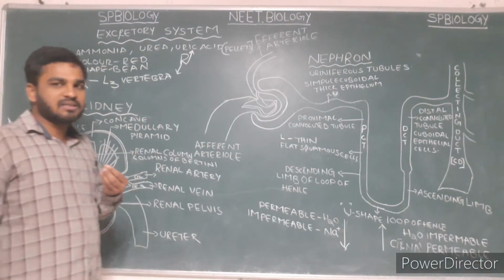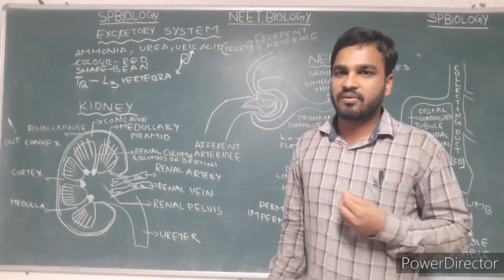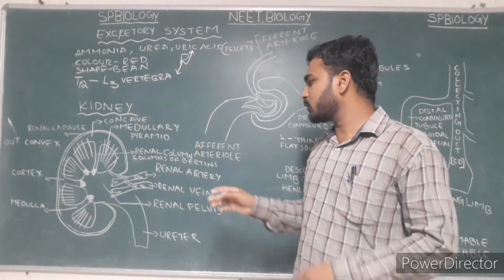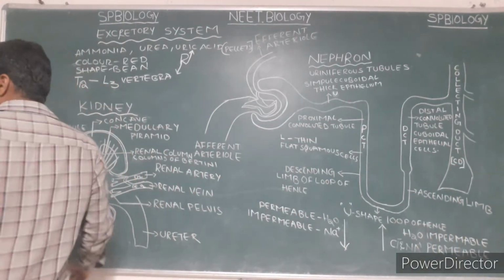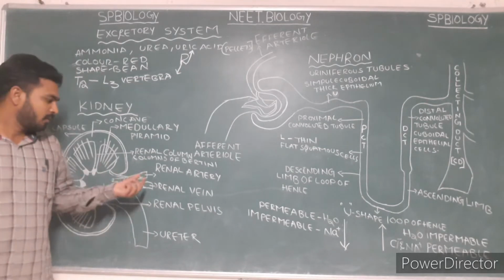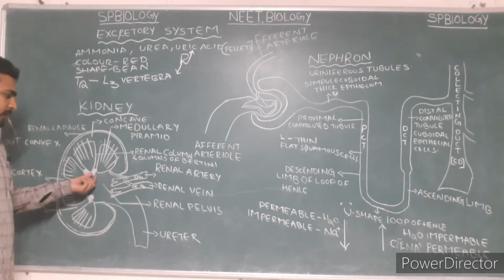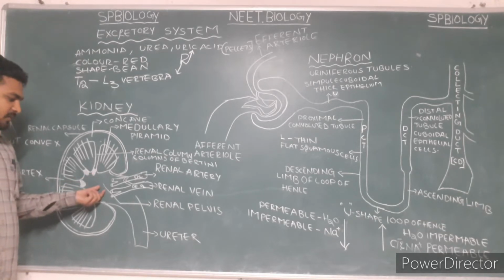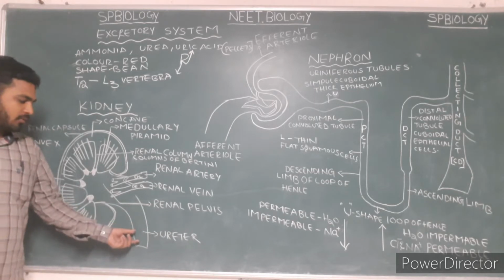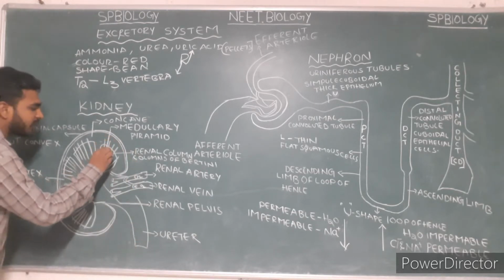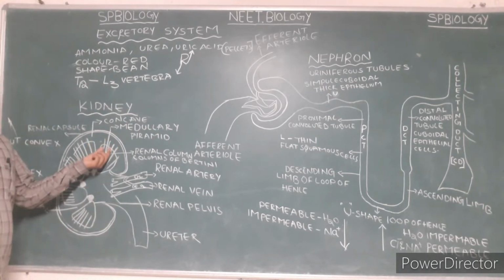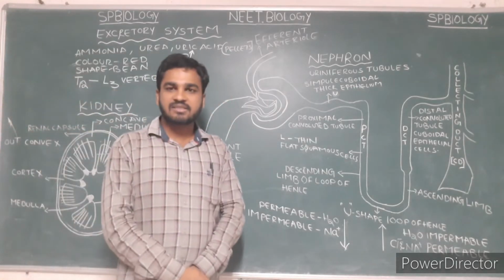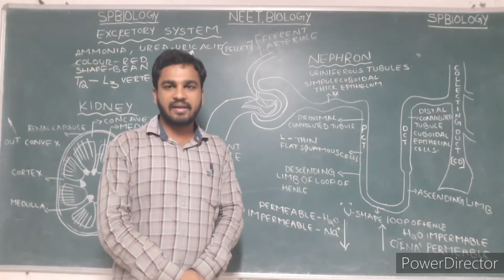In rabbits we can see only one renal pyramid, whereas in human beings we can see 7 to 8 renal pyramids. All the renal pyramids release into the renal pelvic region. The renal pelvis leads to the ureter. In the renal pyramids, we can see the nephrons. Nephron is the structural and functional unit of the kidney.